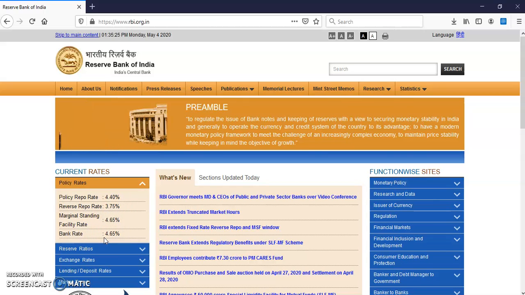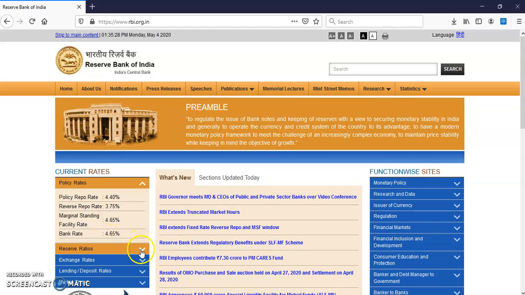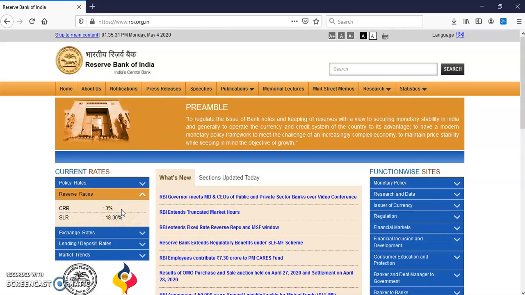So these are the different kinds of rates we should know. The reserve ratios are also there, which we did in the last video, that is CRR and SLR. Cash reserve ratio is currently 3%. SLR, statutory liquidity ratio, is 18%. CRR means the reserve which a commercial bank has to keep with RBI in its current account, that is 3%. SLR is called statutory liquidity ratio, which a commercial bank has to keep with itself, like securities, gold you can invest in, short-term securities or liquid assets.